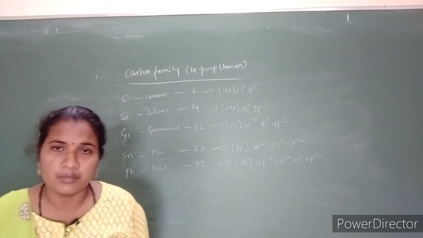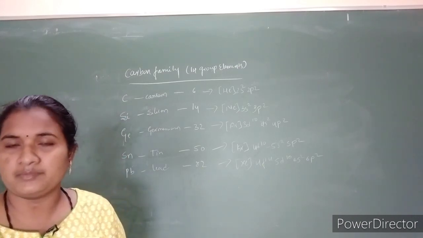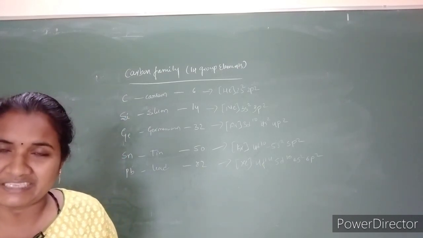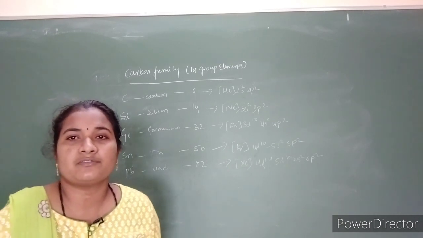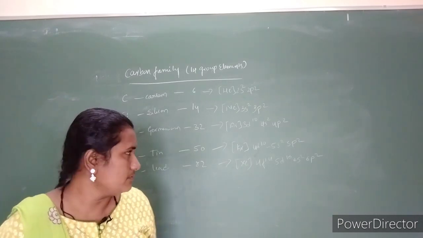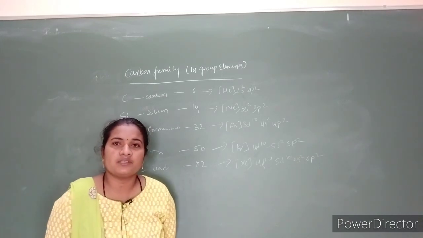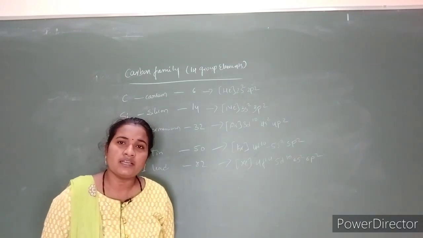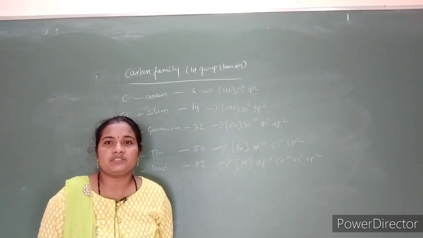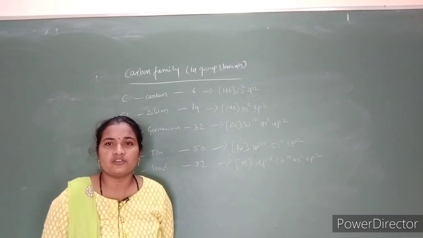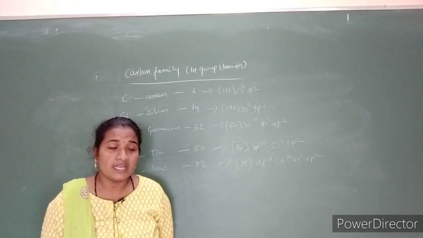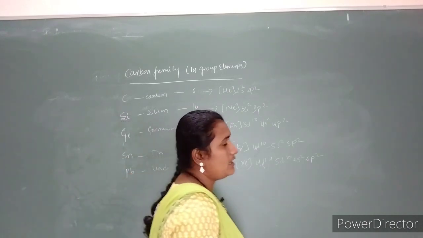If we see the abundance of these group elements, carbon is the 17th most abundant element of the earth or universe. Carbon is found in elemental form as coal, graphite or diamond, and in compound form as hydrocarbons or metal carbonates, and it is the most versatile element.